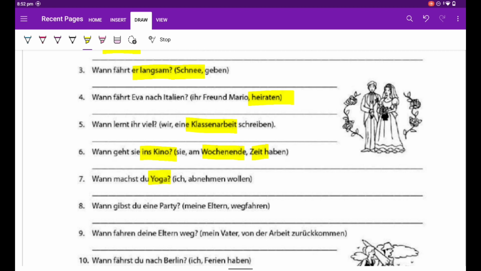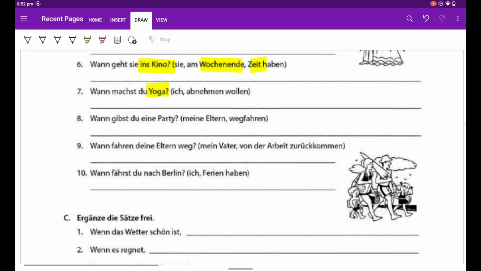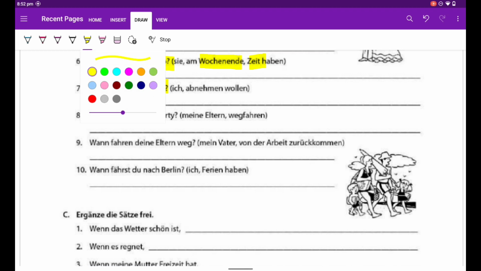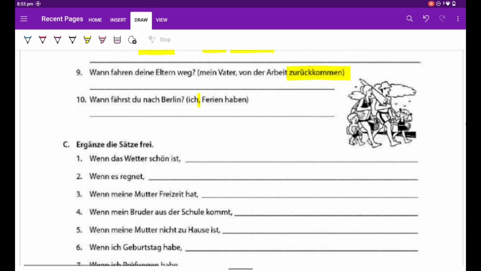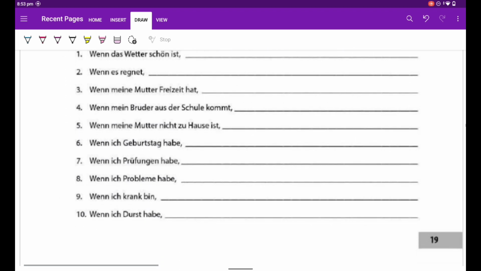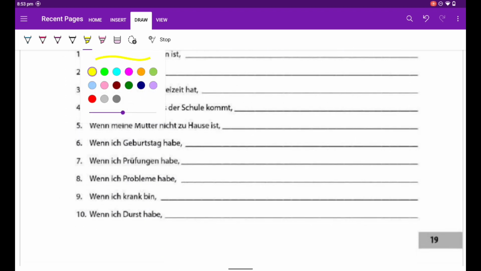Yoga is taken from English or Hindi, so we don't mind if we don't write an article. Die Party. Die Eltern. Wegfahren. Zurückkommen. Then Ferien we have already underlined, and this is the last line we should be knowing.